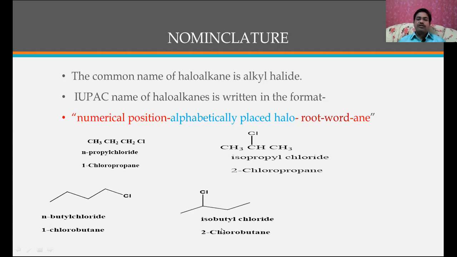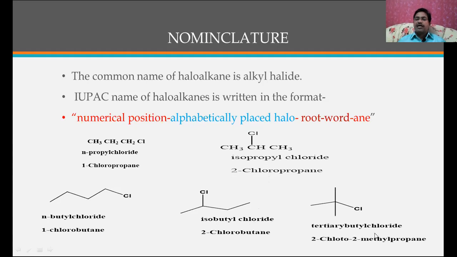This is going to be the isobutyl chloride, because whenever a branch is present at the second carbon, that is called the iso position or iso group. Here this is called isobutyl chloride. This is the common name, whereas 2-chlorobutane, because it is at the second position, that's why it is 2-chlorobutane. Now let us see the other one.